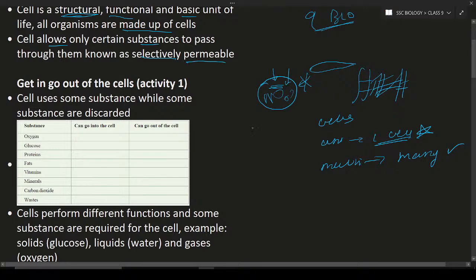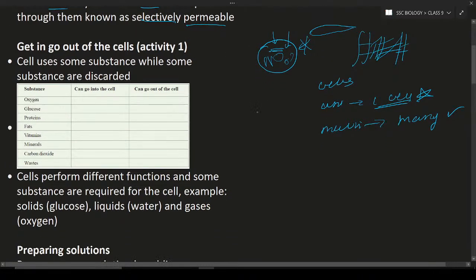Here we have an activity, getting in and out of the cells. In this activity, we have to find out which substances enter the cell and which substances go out of the cell. There are many types of substances; a few are given: oxygen, glucose, proteins, and so on. Which can go into the cell?